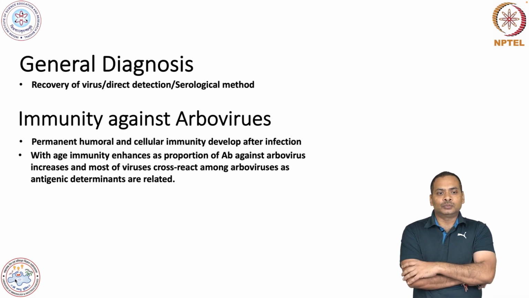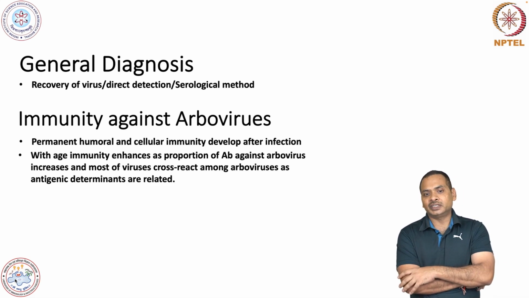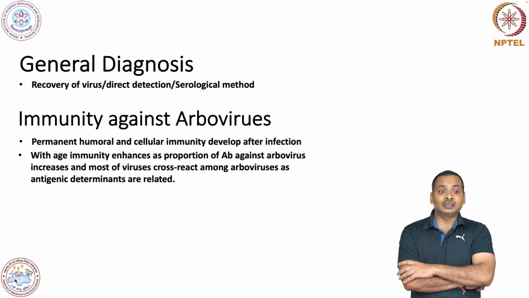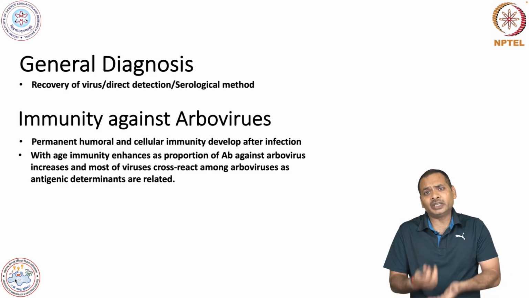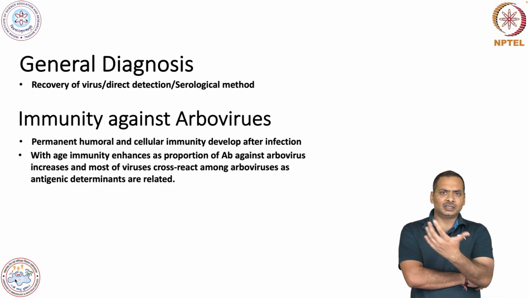Most of the viruses cross-react among arboviruses as antigenic determinants are related. So, this is protective as well. This can give a protection.